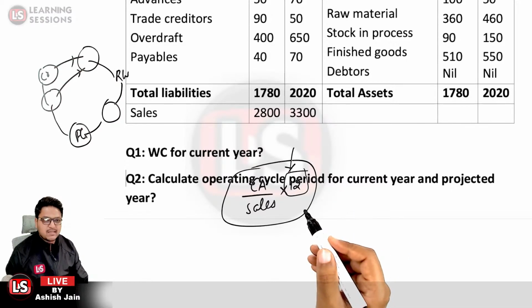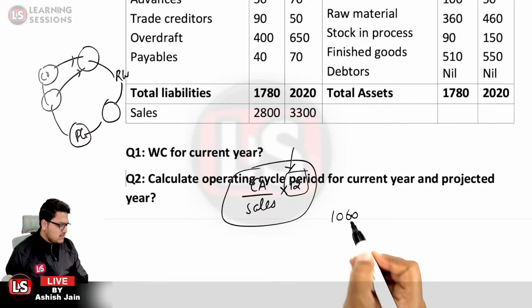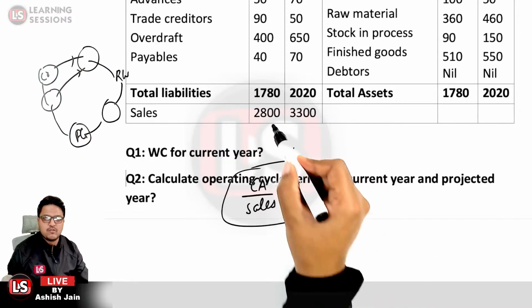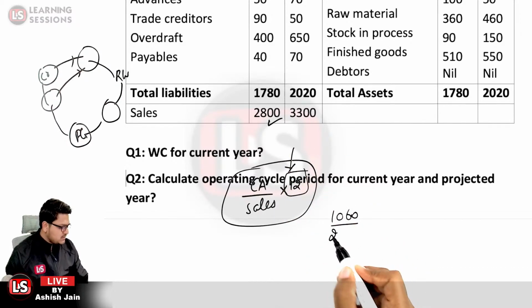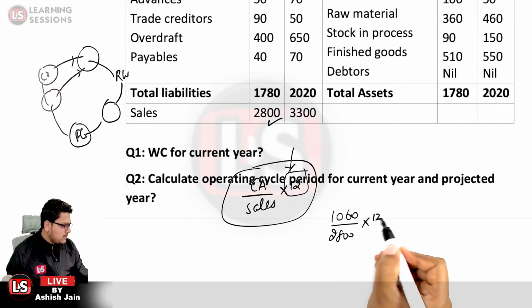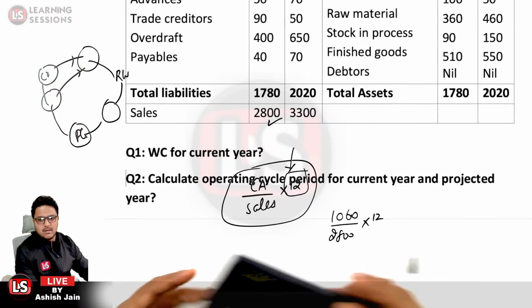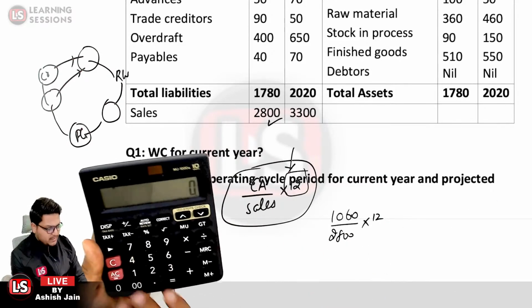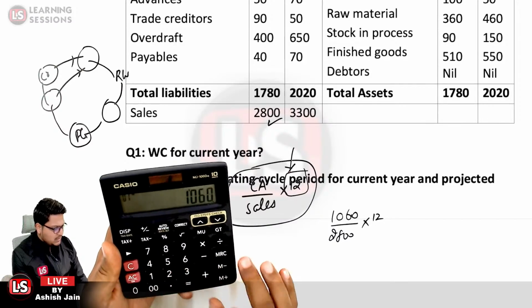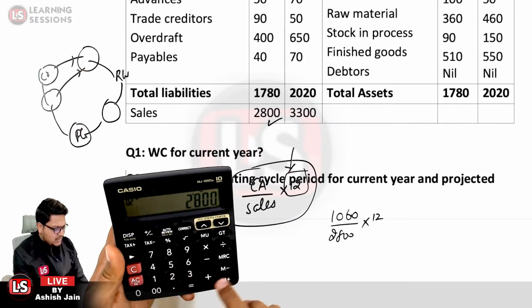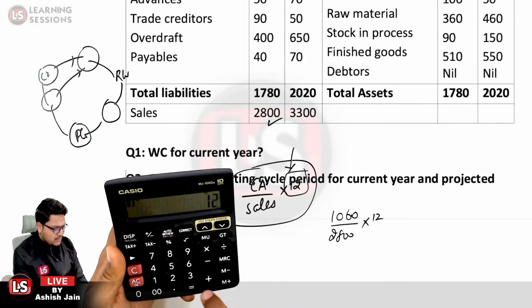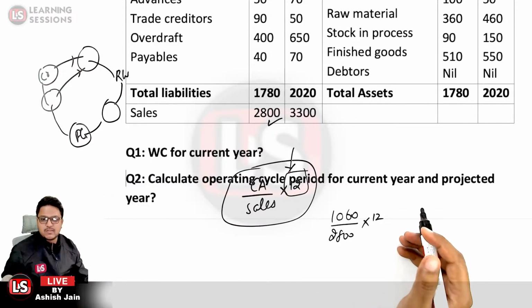What is the amount of current assets that we calculated in the last question? It is 1060. And what is the sales given for the current year? It is given to be 2800. So it is 1060 divided by 2800 multiplied by 12, and that comes out to be 4.54 years.